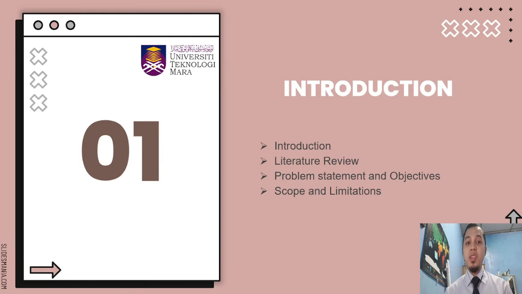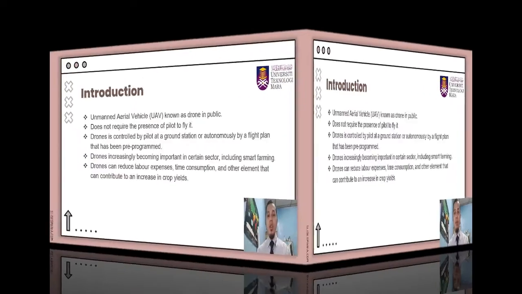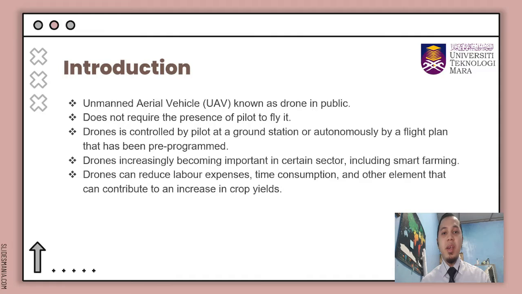So let's move to the introduction, which consists of literature review, problem statement, objectives, scope and limitation. UAV is unmanned aerial vehicle, which is known as drone in public. A drone does not require the presence of a pilot on board to fly, and it can be controlled by a pilot at the ground station or autonomously by a flight plan that has been pre-programmed.